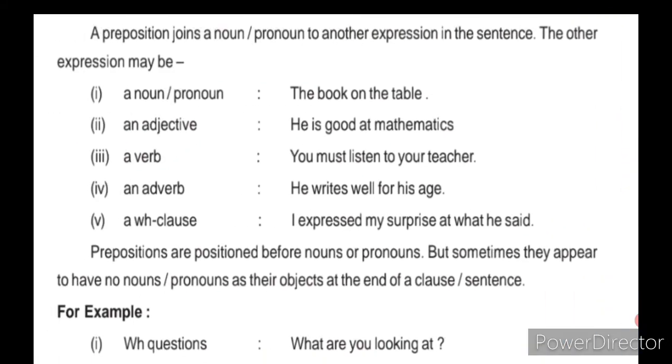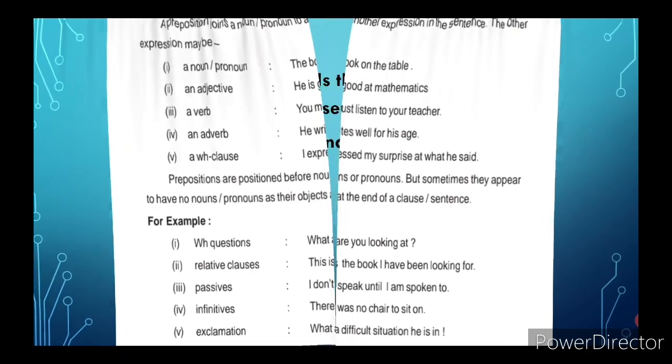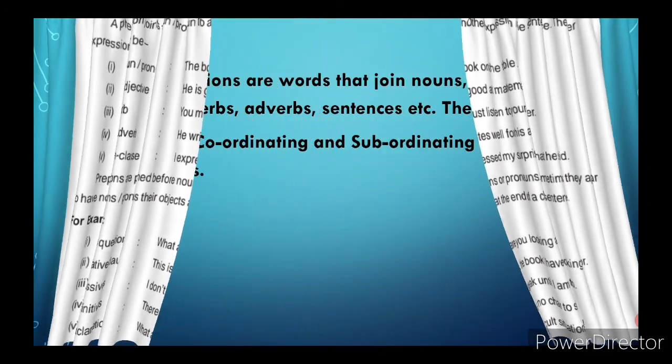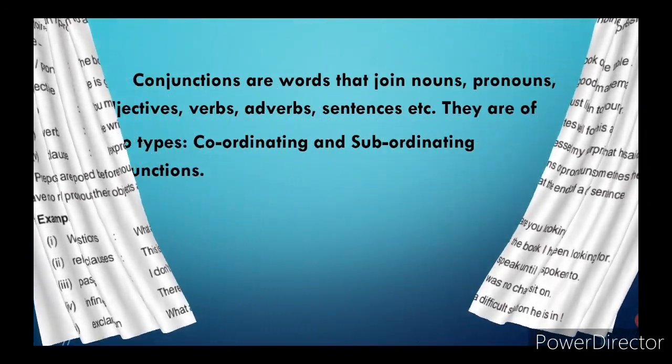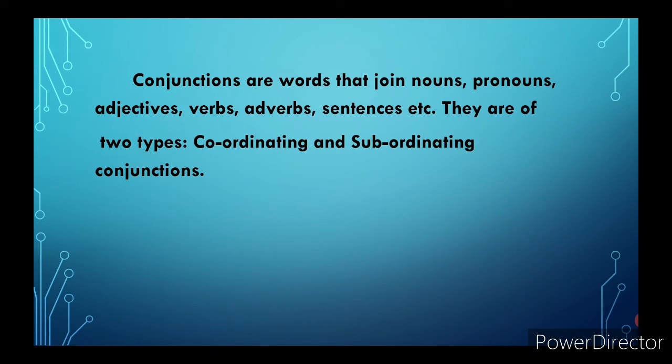Now let's move to the next point, that is conjunctions. Conjunctions are words that join nouns, pronouns, adjectives, verbs, adverbs, sentences, etc. So they are called sanjojaka pada.